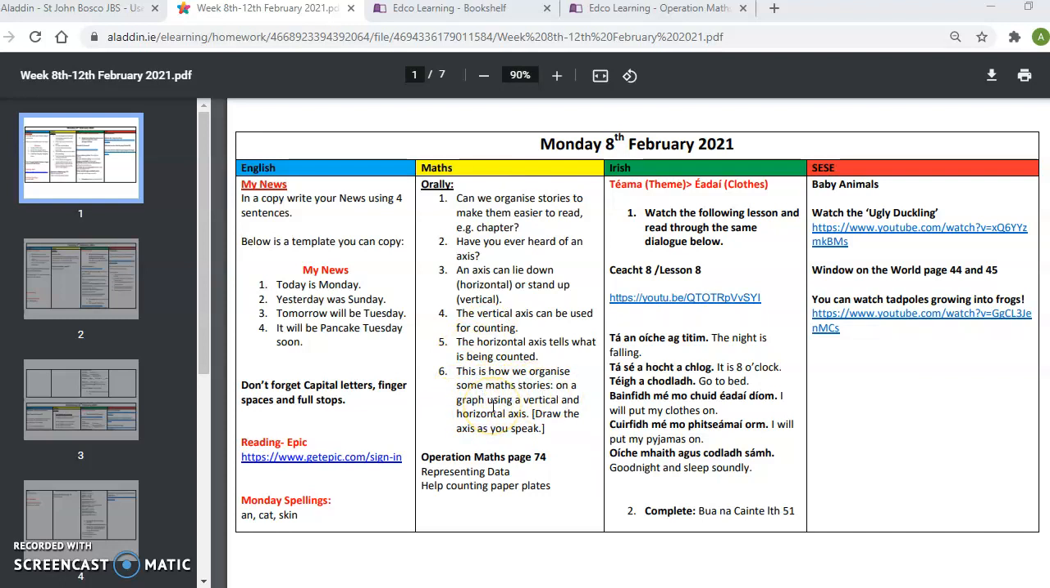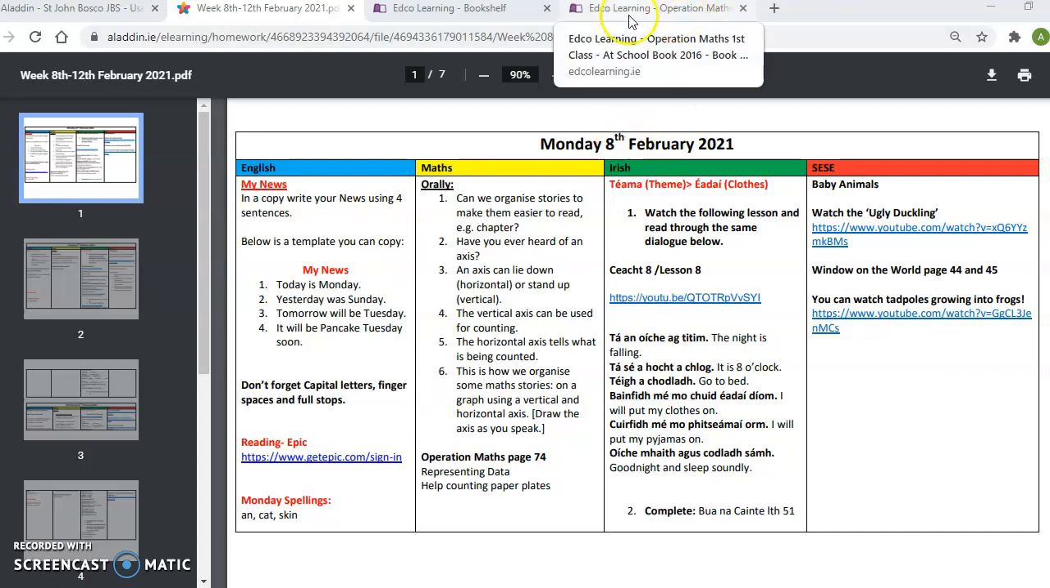So on a graph, when you're doing the topic of data, like we're working on at the minute, the results are shown on a graph. The tall part at the side is the vertical axis, and the part that lies at the bottom is the horizontal axis. So when you're finished, you're going to open on page 74 and we're going to represent the data, which means we're going to show the findings or the results on the graph by colouring it in, and you're going to help counting the paper plates.